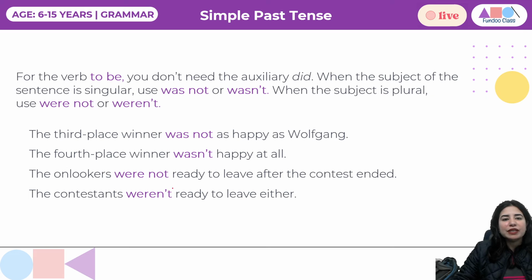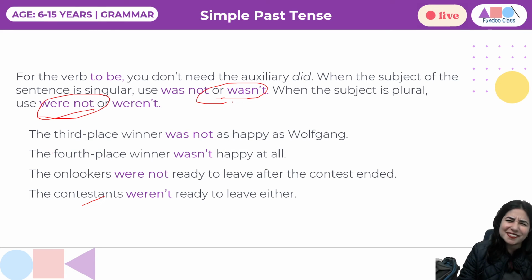And if there is a be form, you can simply do what? You can add not, right? It's very simple. If the subject is singular, you're going to use was and then not. And when the subject is plural, you're going to use were and then you can place not. Simple, right? So, third place winner was not as happy as Wolfgang.